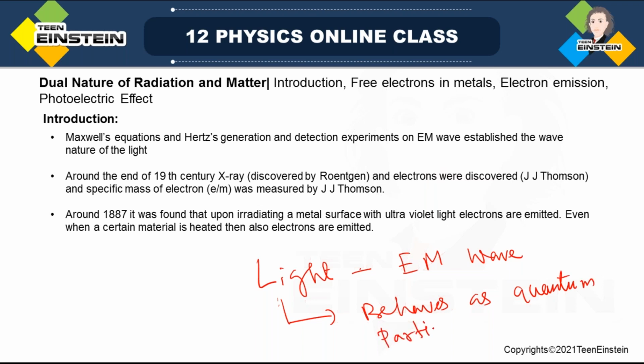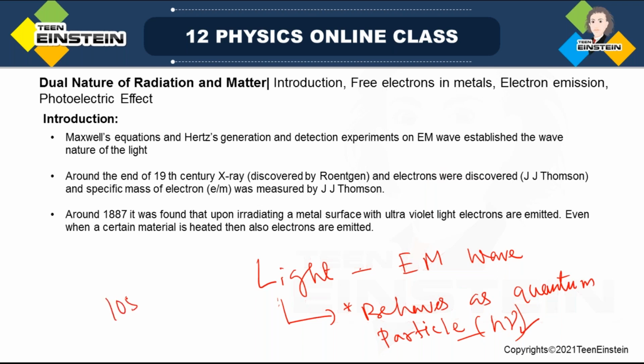We have seen in geometrical optics or ray optics the corpuscular model. It is not the same particle model. This is actually the quantum particle model. So light behaves as a quantum particle having energy h times nu. Light is composed of tiny particles which have this energy.